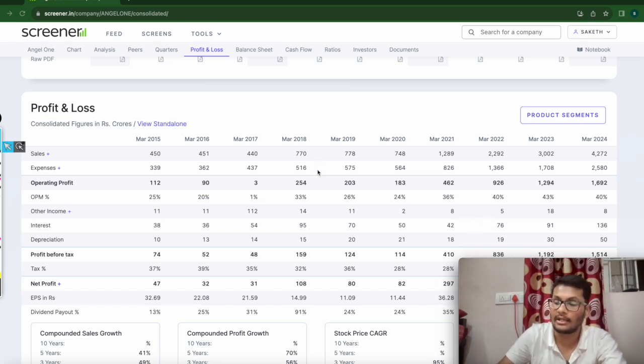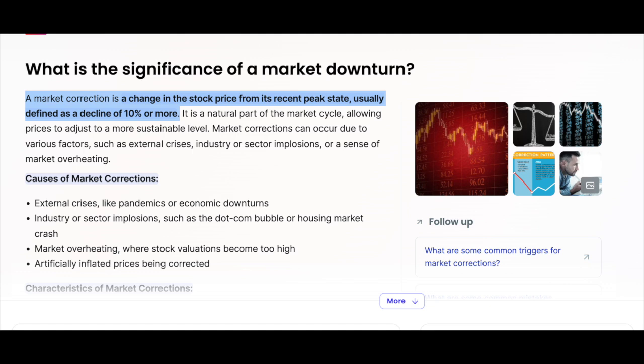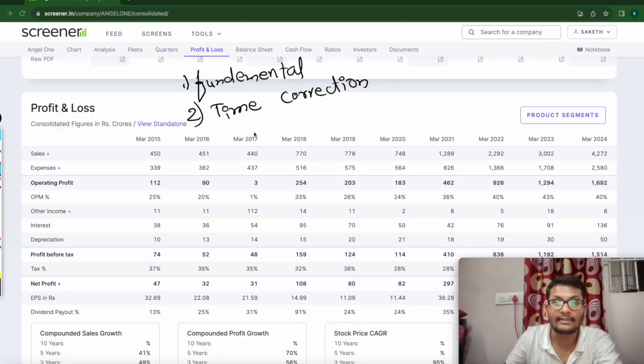So the first thing is that there are a few types of corrections. The first is fundamental correction, and the second is time correction. If you don't know what a correction is, a correction is when the stock goes down by 10, 15, 20, or 30%. That is known as correction. And the third one is speculative correction. Let me show you what I mean by this.